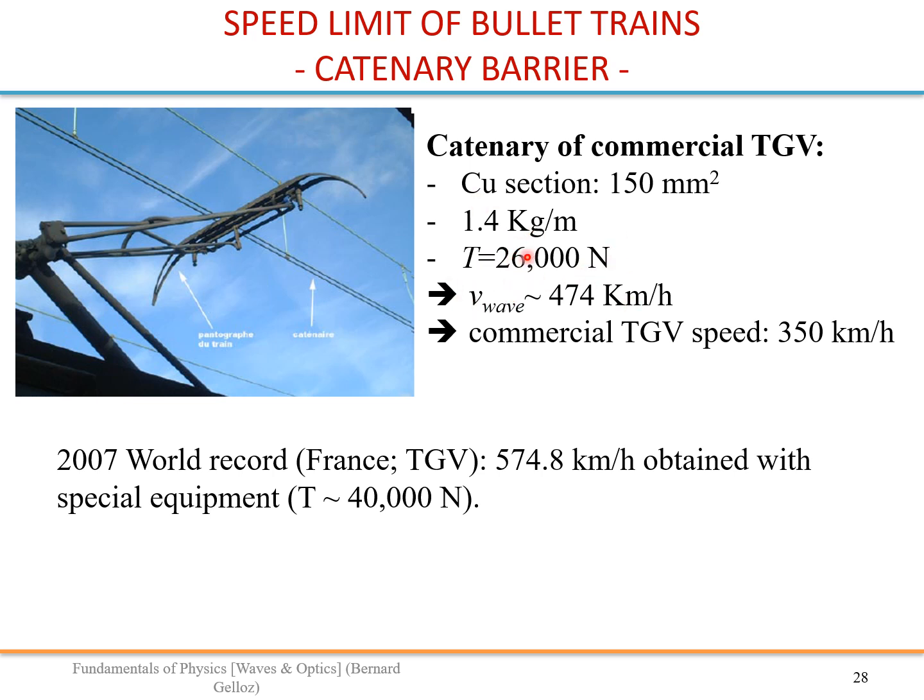So from this we can get the speed of the wave that you can generate in these cables, and it's 474 km per hour. So in fact, if you want to avoid the troubles, your train must travel at a speed lower than that. So the commercial speed is typically 350 km per hour.